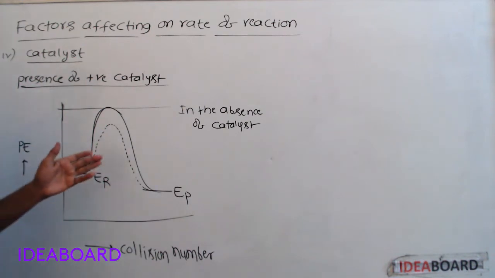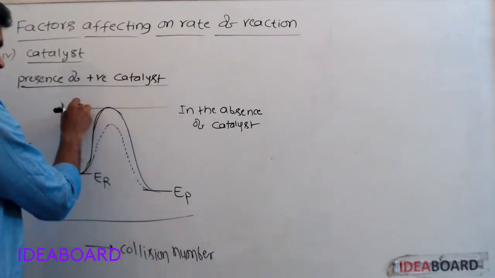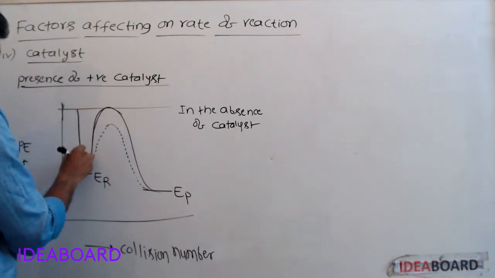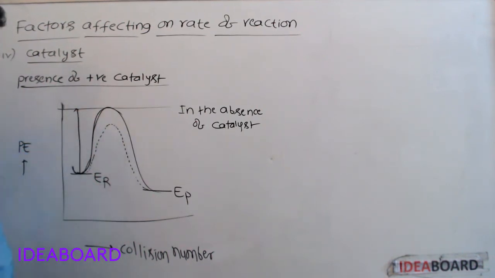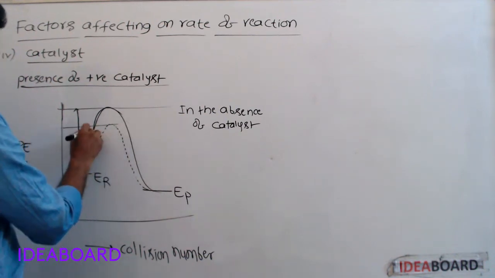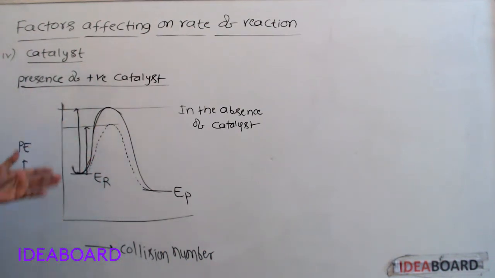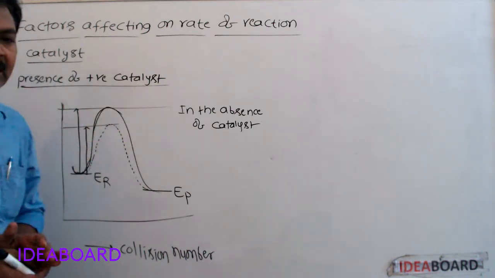Which path is having less activation energy? In the absence of catalyst, activation energy is this much. But in the presence of catalyst, activation energy is this much only. Less amount of activation energy is enough. Already I have explained activation energy more means rate of reaction is less.